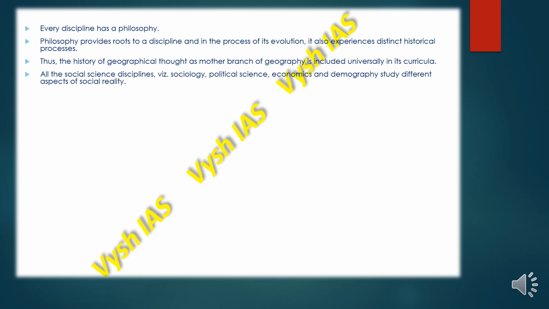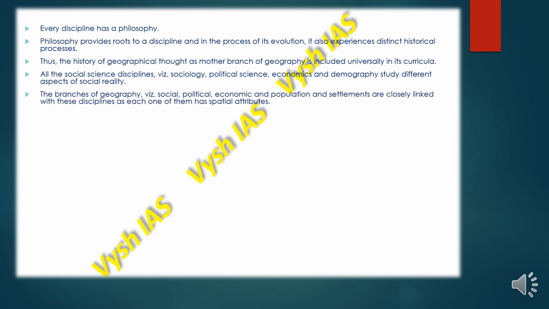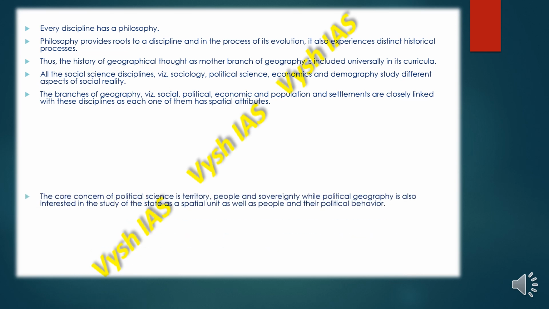All the social science disciplines like political science, economics, demography, sociology study different aspects of social reality. The branches of geography like social, political, economic, population, physical, and settlements are closely linked with these disciplines as each of them has spatial attributes.